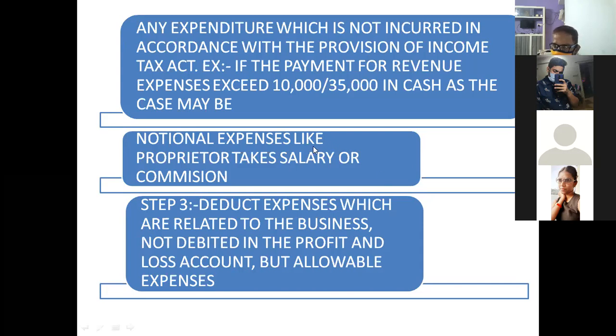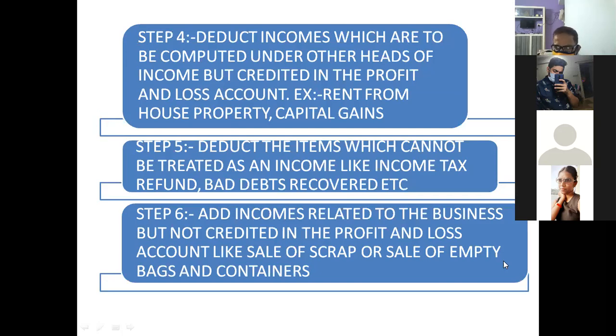Okay. Notional expenses like proprietor's salary or owner's salary or commission received by the owner will also be added. Step 3. Now subtract those expenses which are concerned with the business but which are not shown in the P&L account. But it is allowed as business expenses. What are those? There are some expenses which are not shown in the P&L account but shown in the adjustments that you have to subtract.